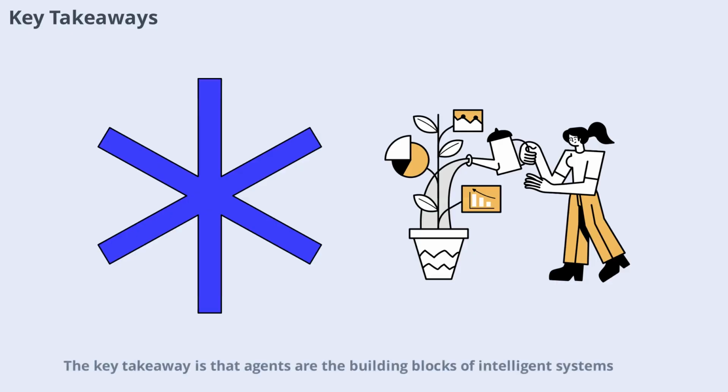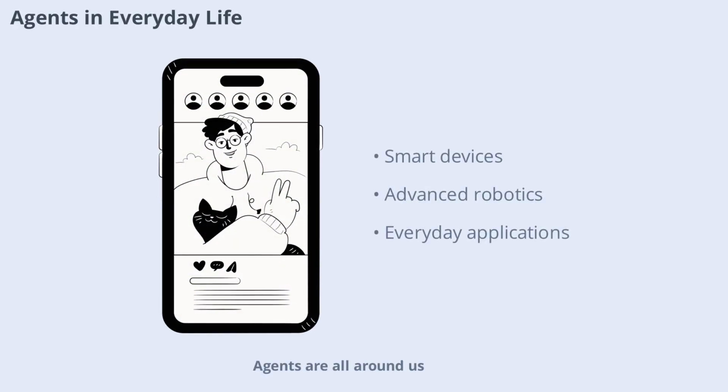The key takeaway is that agents are the building blocks of intelligent systems. By choosing the right type of agent and combining the right components, you can create AI solutions that meet the needs of any environment. Whether you need speed, adaptability, planning, optimization, or learning, there's an agent type that fits the bill.